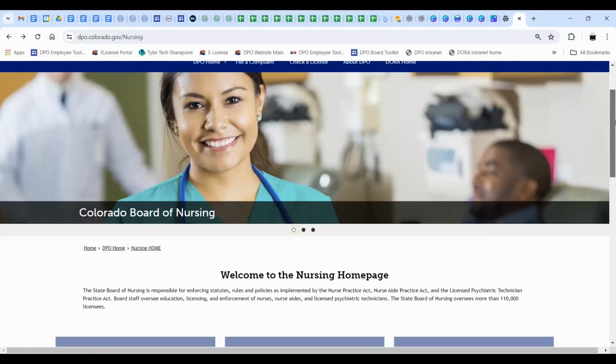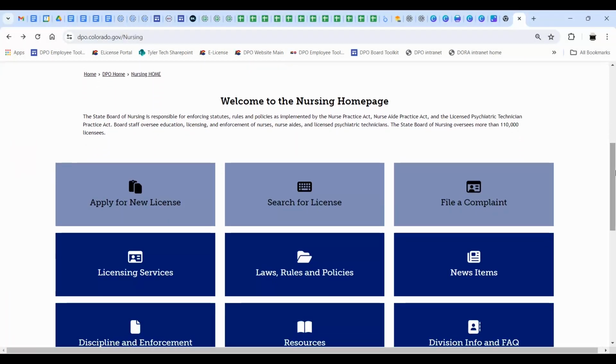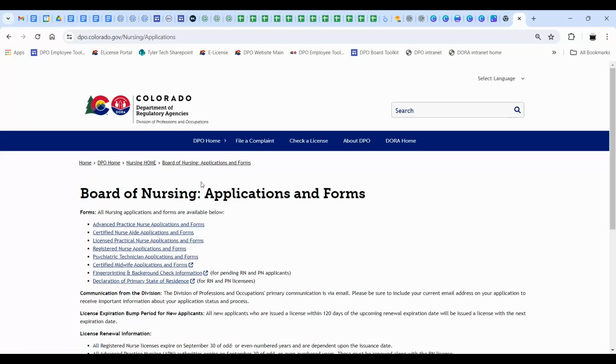We expect our applicants to allow for processing times and not make commitments on employment, loans, etc. before a license has been issued. Applicants are processed in the order received to be fair to all applicants. All information regarding the application process may be found at dpo.colorado.gov on your corresponding profession or occupation subpage.